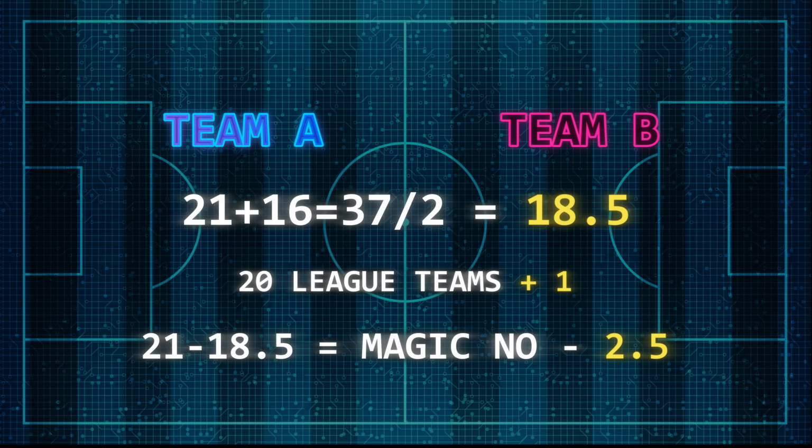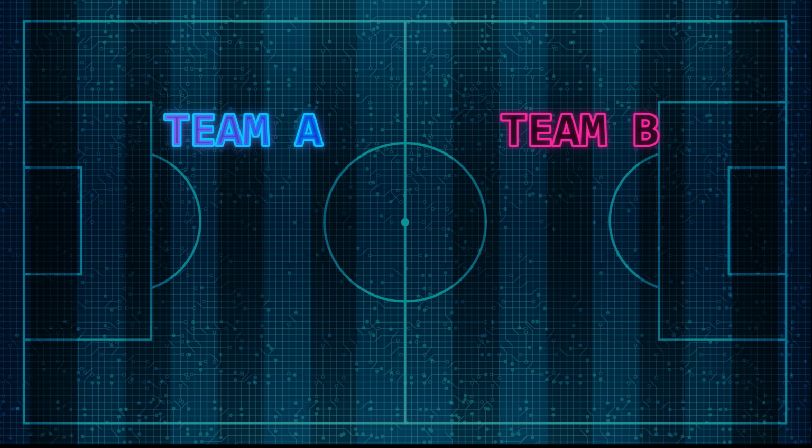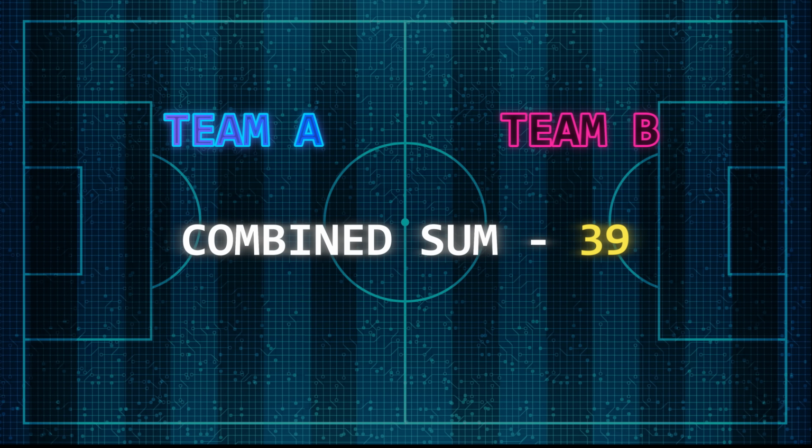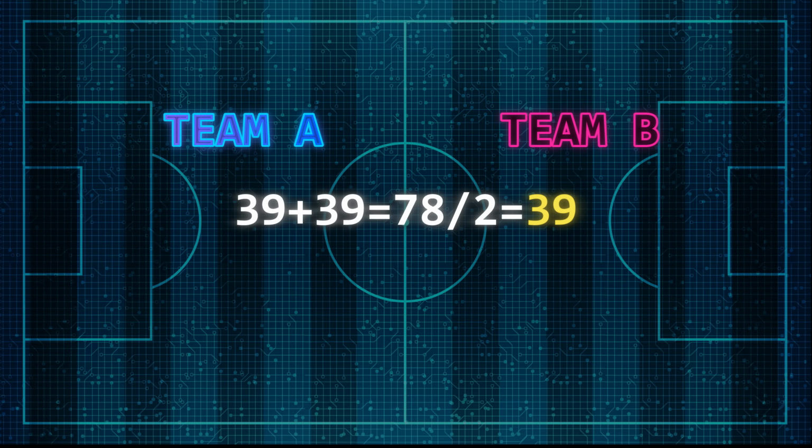So if we take a team that can't defend or attack and they're rated 20th on both, and a team that is rated 19th on both attack and defence, this gives us a total of 39 on both sides. And 39 plus 39 divided by 2 is 39. So 21 minus 39 is -18, which is 15 away from where we need that number to be. The teams may let a lot of goals in, but they also can't score goals.